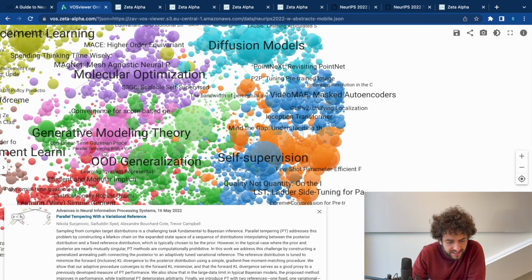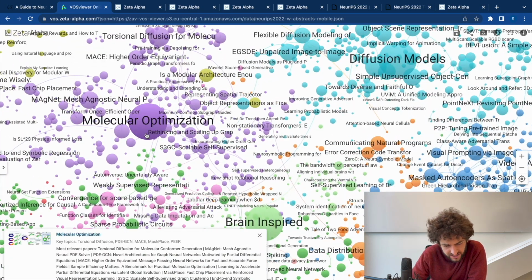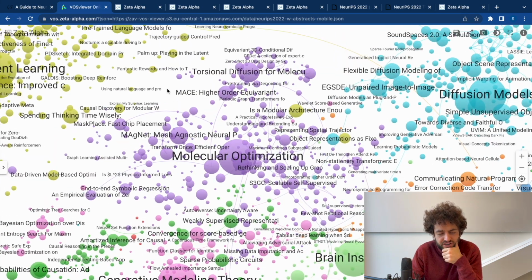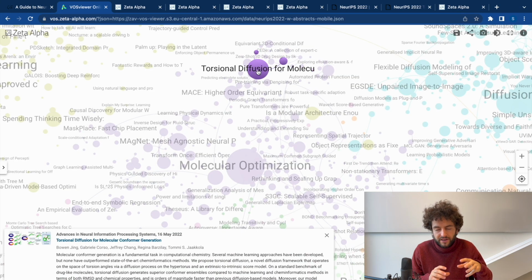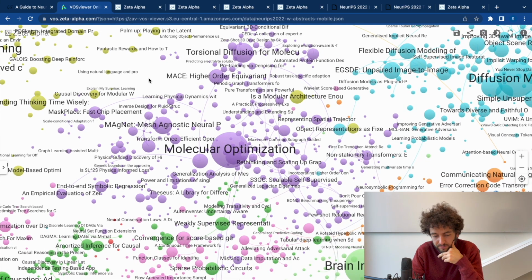All right, next topic that I want to talk about here is called molecular optimization. Arguably, there's a lot about GNNs and actually using neural networks for solving partial differential equations and physics simulations, this whole space of predicting shapes of 3D molecules. That has also been an explosion of a lot of papers in this domain, especially since the introduction of AlphaFold.